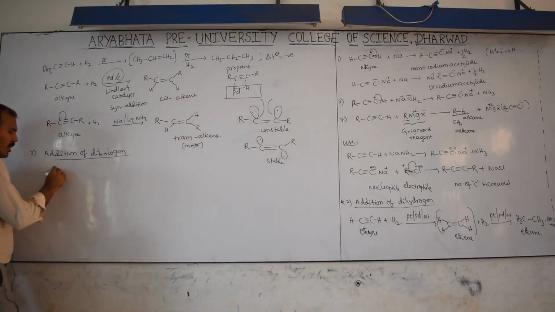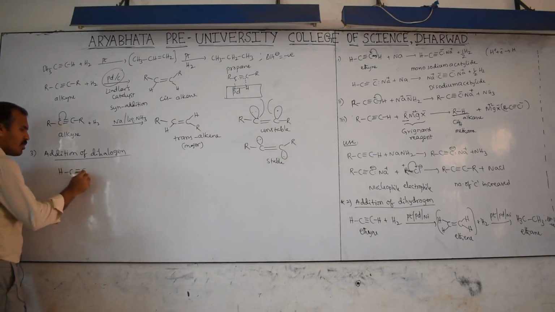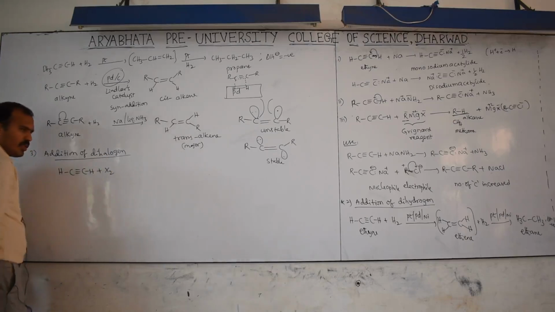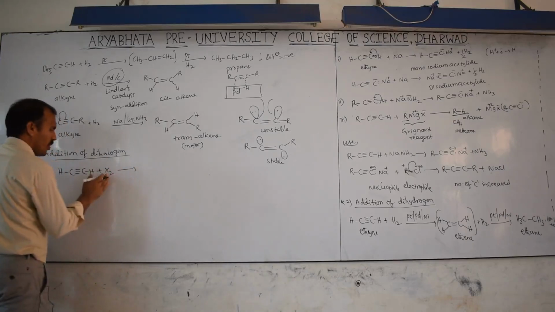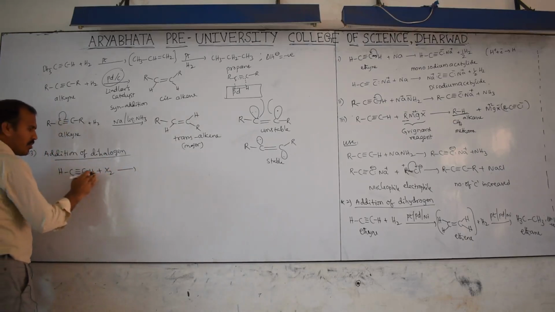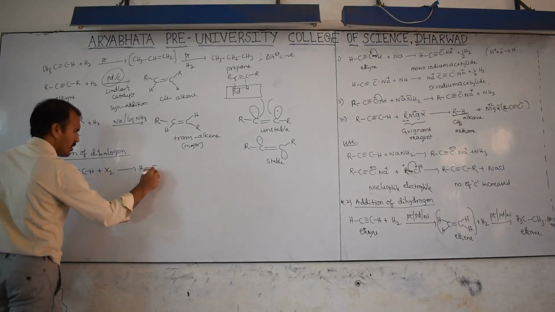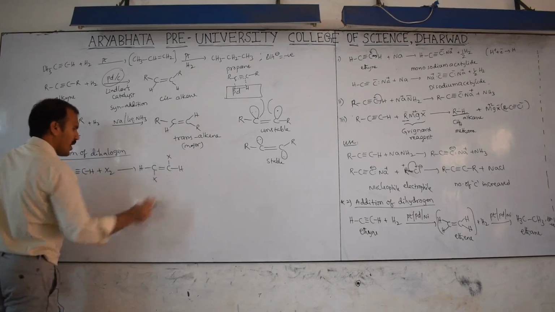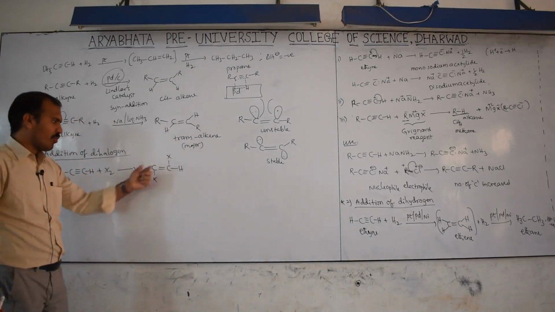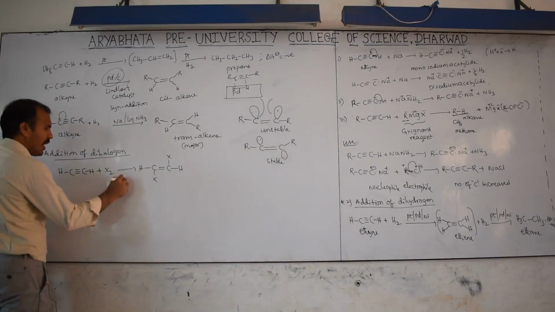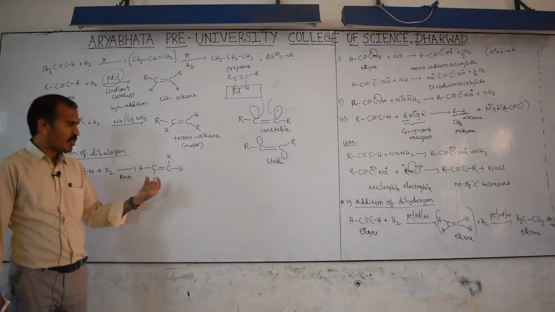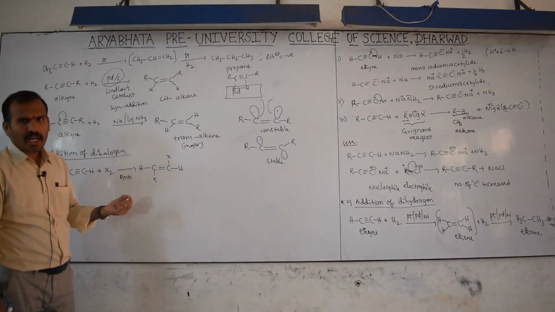For example, here H C triple bond CH. For this I am adding X2. Then this will be one halogen on the left side, another halogen on the right side. H C, one halogen on the left, double bond, another halogen up. And why did I write one down, one up? This addition is which one? Anti-addition generally. It may form some cis product also, but majorly the anti-product forms.